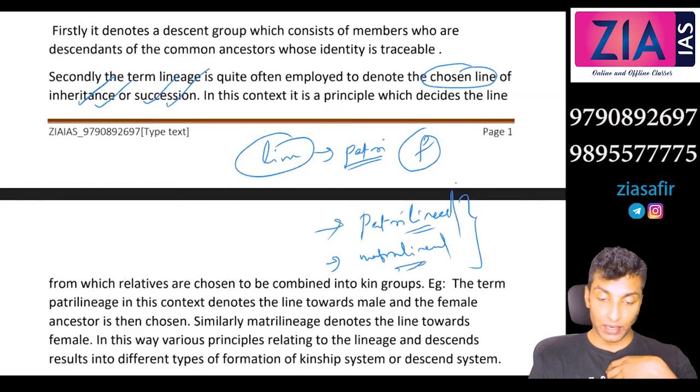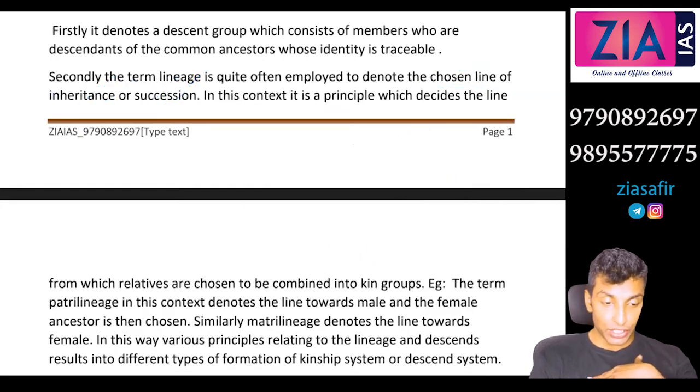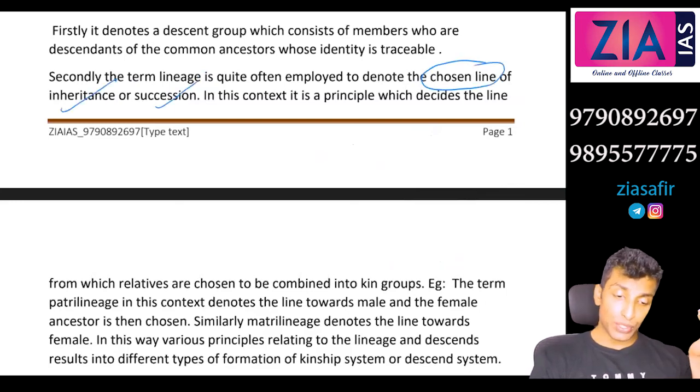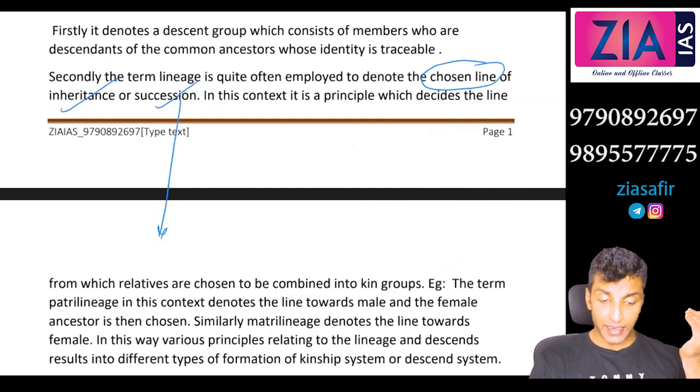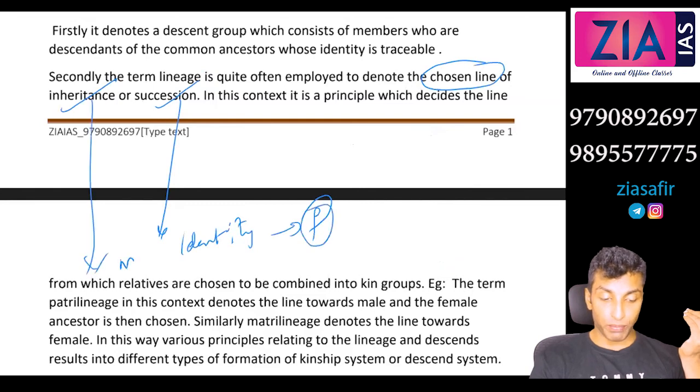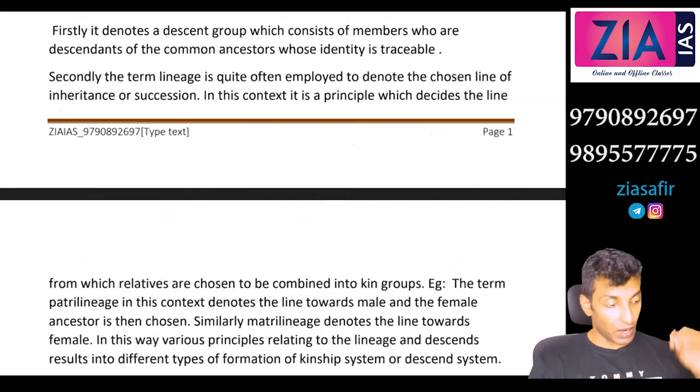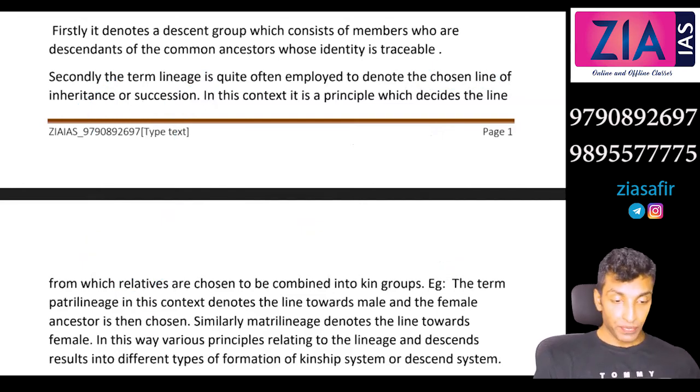So this is what you mean by lineage. You can see this word lineal. This is the second understanding of lineage: the chosen line of inheritance and succession. Nowadays with succession, that means identity, you may choose from the father, but inheritance, property, you get from both mother and father. So there is no such clear distinction you can make nowadays in contemporary times.